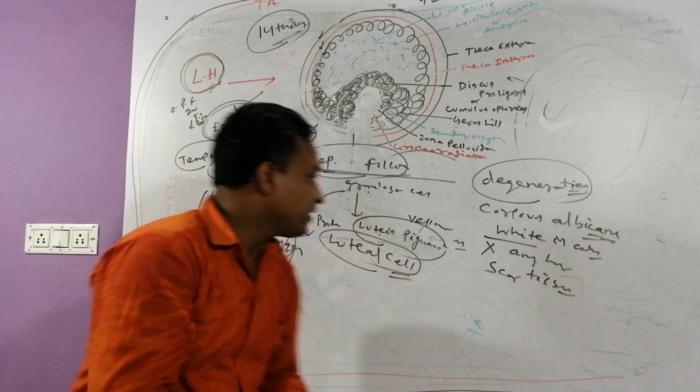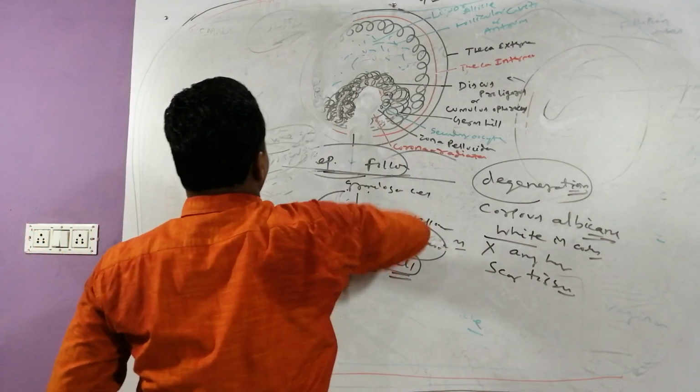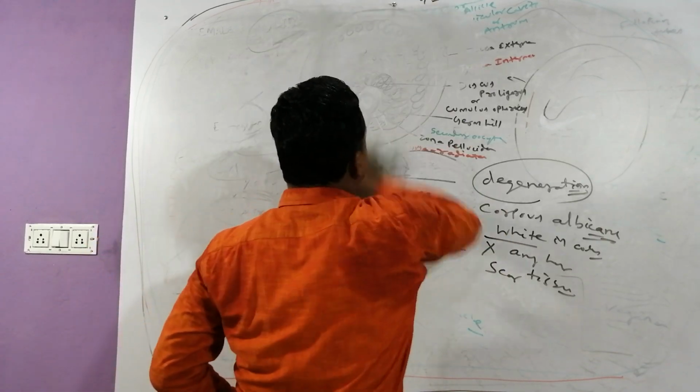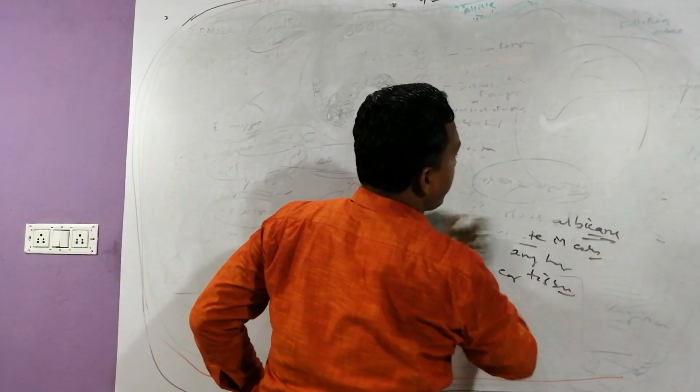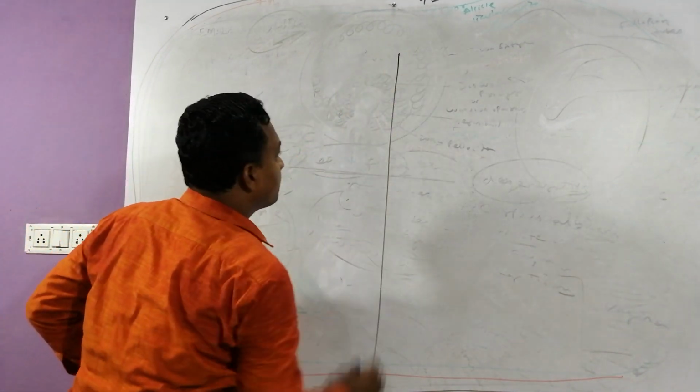Here, another important question is asked in your council exam, that is the difference between corpus luteum and corpus albicans.